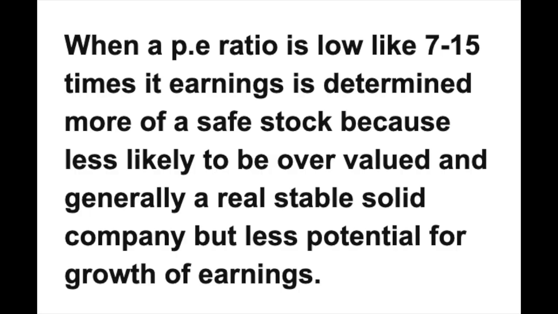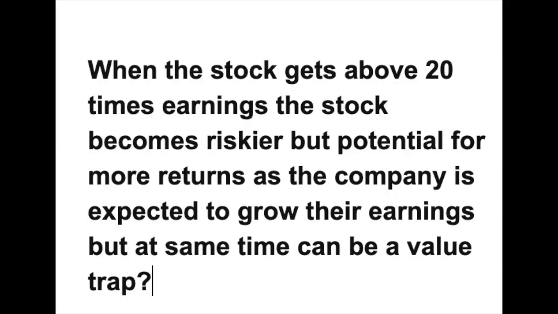So basically Apple's current stock price is nearly 25 times earnings. Most people in the stock believe the company is going to grow a lot into the future. When a PE ratio is low, like 7 to 15 times its earnings, it's determined more of a safe stock. It's less likely to be overvalued and generally a stable company, but also has less potential for earnings growth into the future. Where stocks get above 20 times earnings, they become riskier, but have potential for more returns as the company is expected to grow earnings, but at the same time can be a value trap.